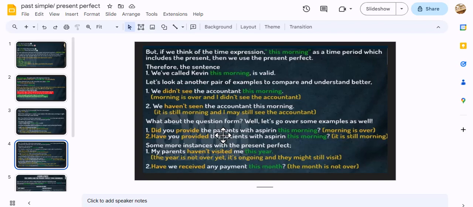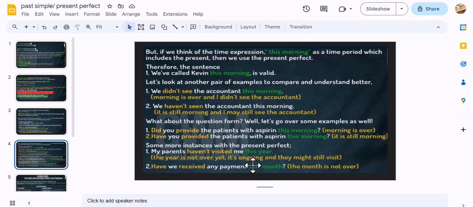So, did you provide the patient with aspirin this morning? This means that this morning is over. Okay, the morning is over. We are now at midday or at night. So you must know that. And also, have you provided the patient with aspirin this morning? This means that we're still in the morning.